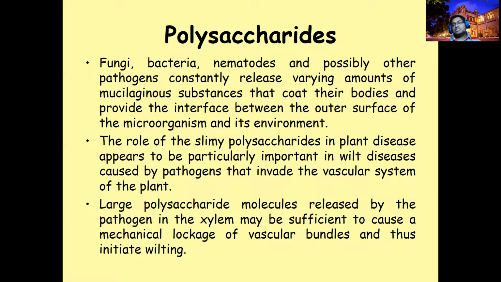Then the polysaccharides. As a last, polysaccharides. Certain plant pathogens produce slimy polysaccharides to block your xylem or phloem vascular tissues. Then it will initiate the wilt. These are the chemical weapons.